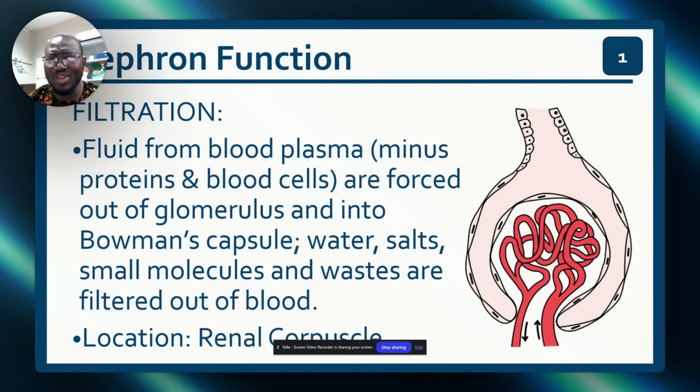Meaning that if somebody comes to my hospital and I see blood in the urine, I know that there's something wrong up there in the kidney. Something has to be wrong for blood to filter into the urine. Or if somebody comes and I see protein, then there's a problem. A good functional kidney cannot allow protein or blood to pass through it.